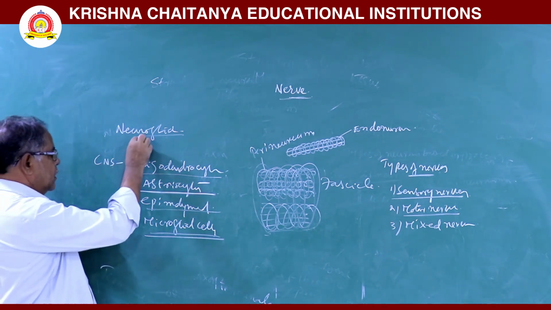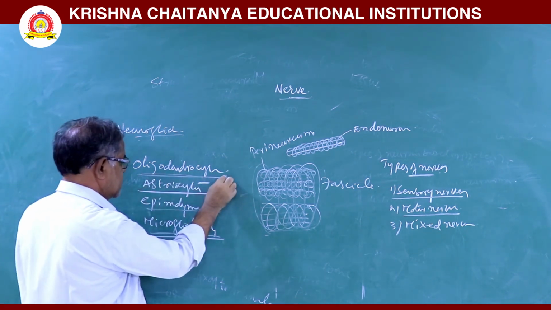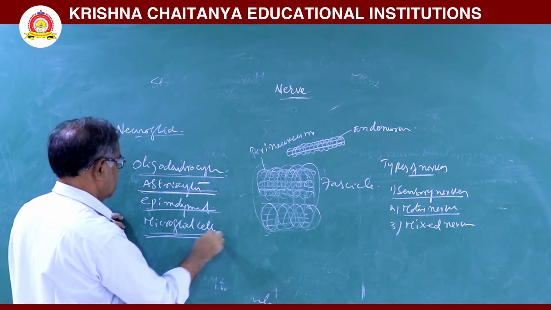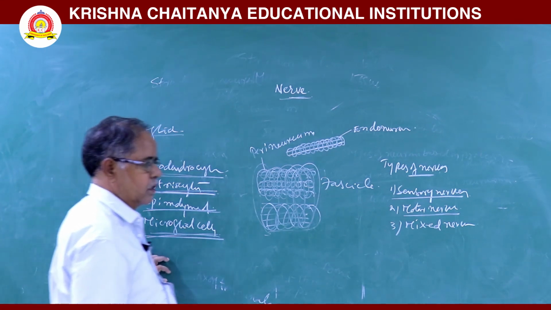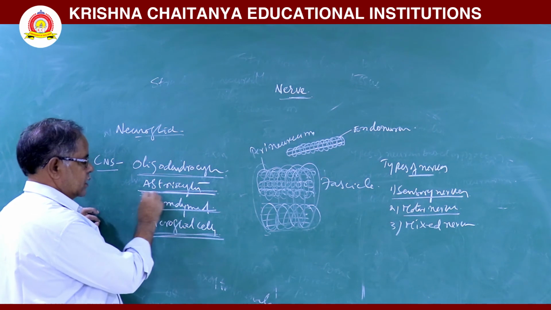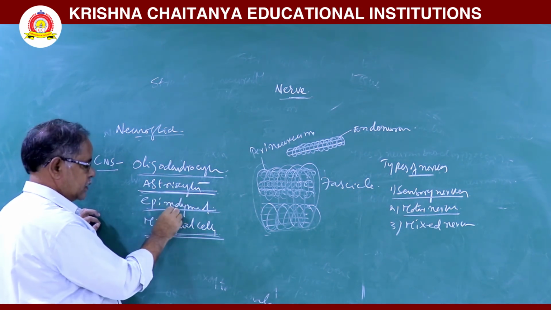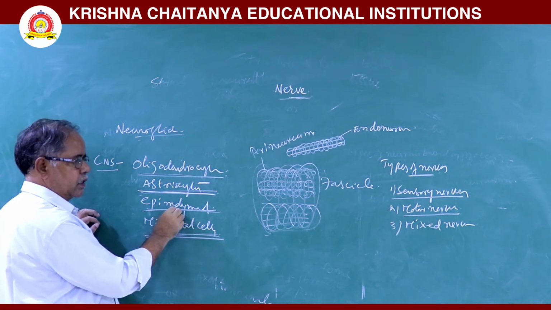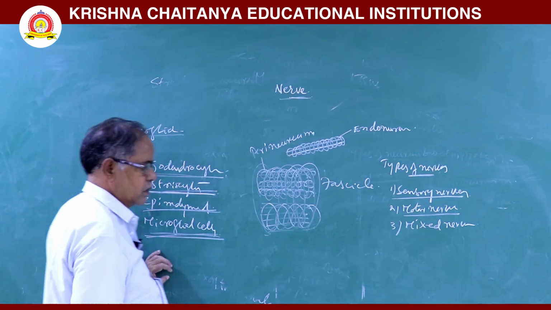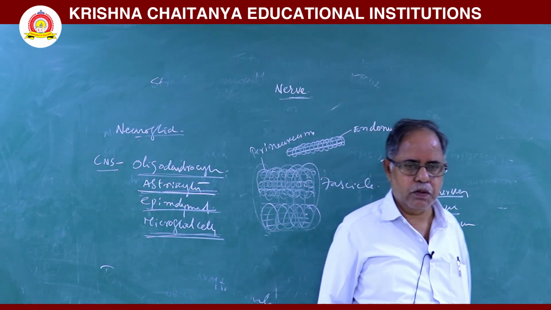So, in neuroglia, in the central nervous system, some cells are there. They are called as oligodendrocytes, astrocytes, ependymal cells, and microglial cells. Oligodendrocytes are used to form a myelin sheath. Next, astrocytes are star-like cells. Next, ependymal cells are ciliated cells. They are present in the central canal of the spinal cord. Microglial cells are phagocytic cells. They originate from mesoderm.